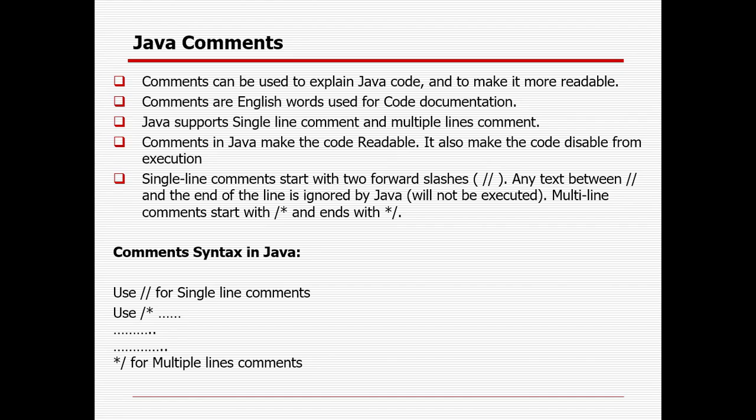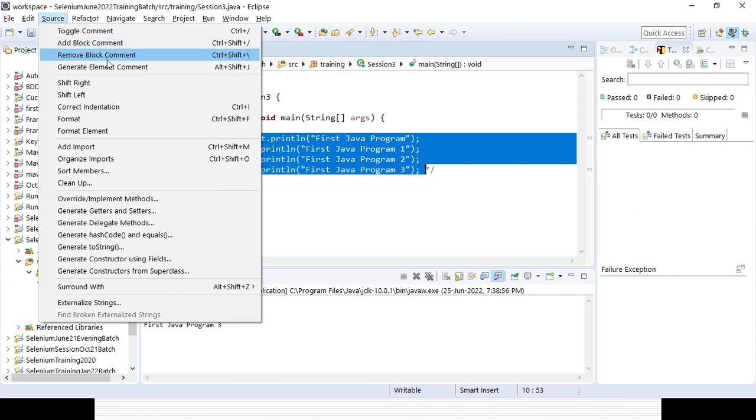Comments can be used to explain Java code and to make it more readable. Comments are English words used for code documentation. Java supports single-line and multiple-line comments. Comments in Java make the code readable, and they also disable code from execution. That is the important aspect here. So we can comment in three ways: single-line comment, multiple-line comment, and apart from that, we can use Source, Add Block Comment and Remove Block Comment.